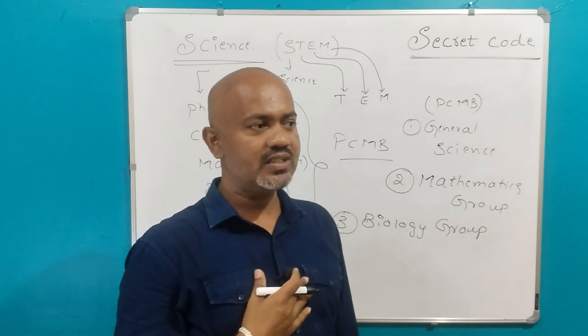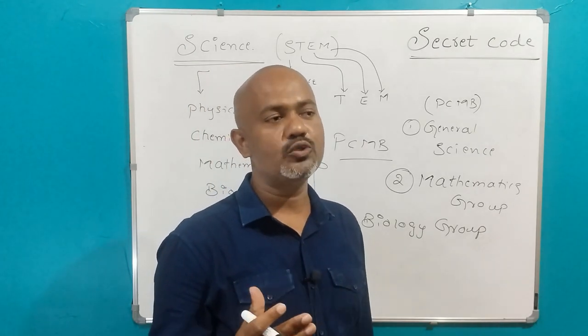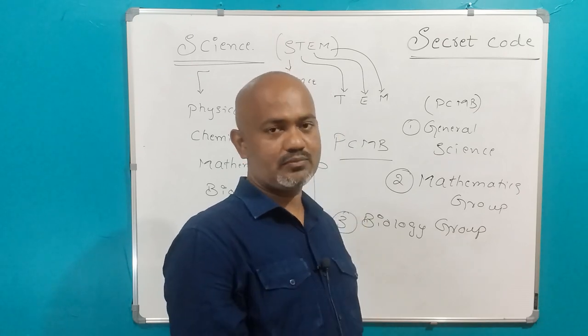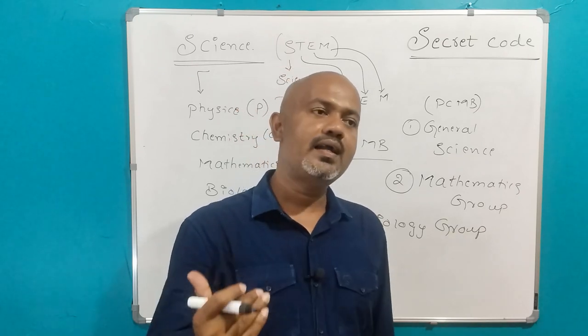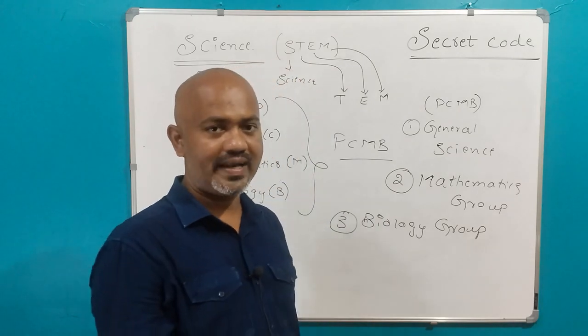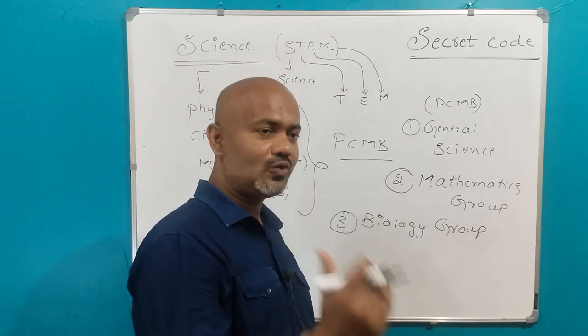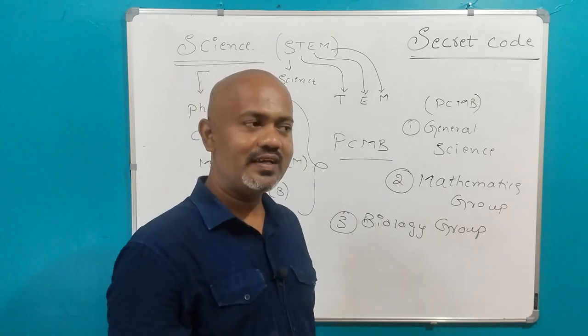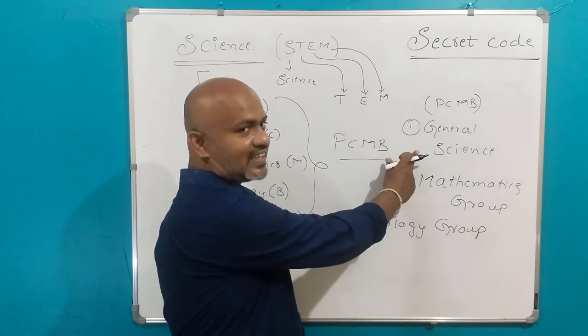When I was studying in class 11, I took PCMB complete: physics, chemistry, mathematics and biology. I wrote the engineering entrance and also the medical entrance. For the medical entrance we write biology, so I wrote both. But I selected engineering because it was my choice. So this is the first categorization.